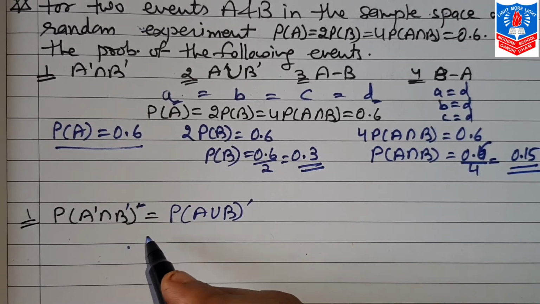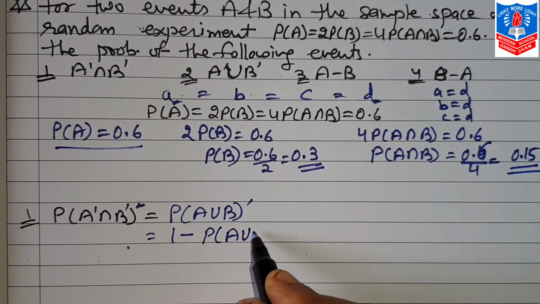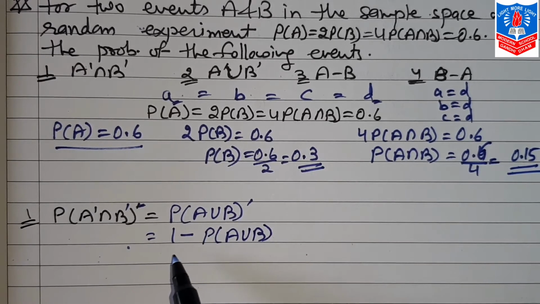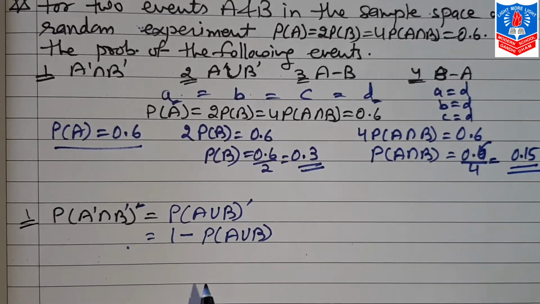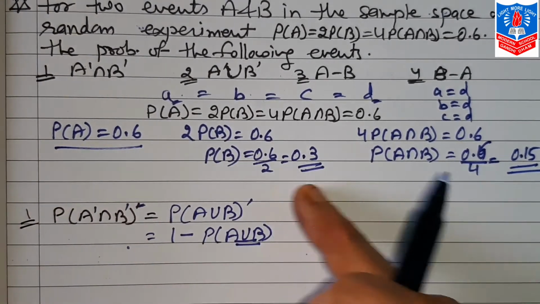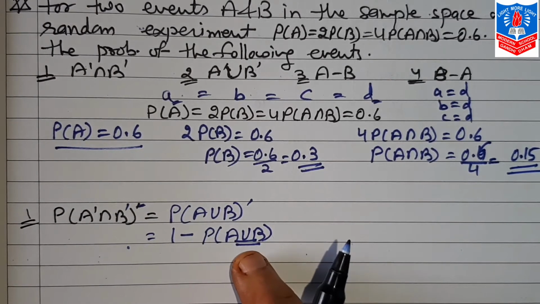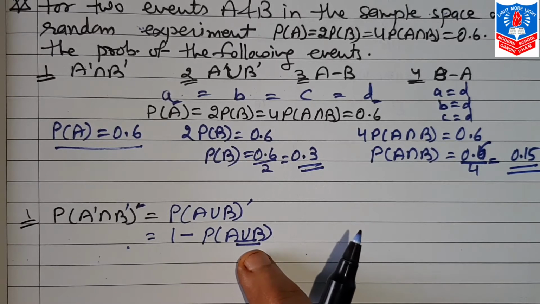Now this is the complementary of A union B, and how do we find that? From 1, if I subtract probability of A union B, we get probability of A union B whole dash. Now how do we find A union B? Because the values which are given are A, B and A intersection B, and we want the value of A union B.